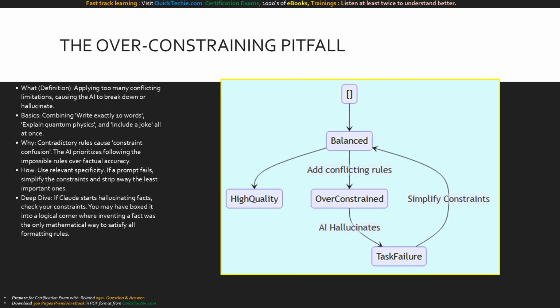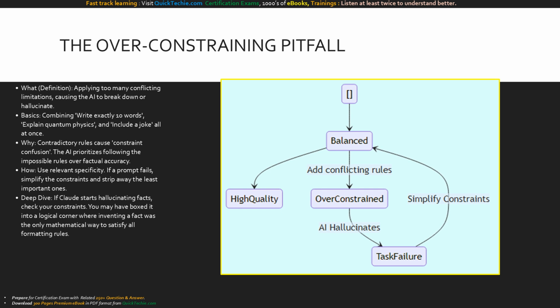Beware the over-constraining pitfall. If you apply too many conflicting rules, the AI experiences constraint confusion. It will prioritize satisfying your impossible formatting rules over factual accuracy, leading to hallucinations or task failure. Relevant specificity is great, but contradictory boundaries break the system.